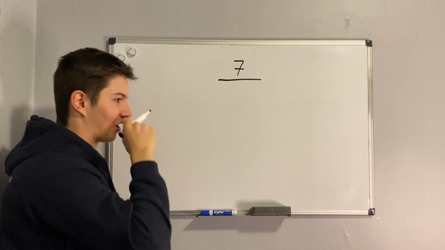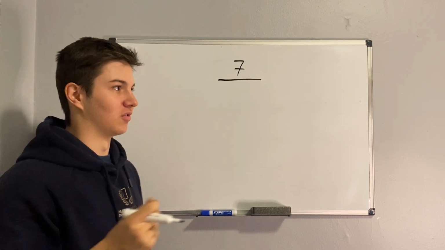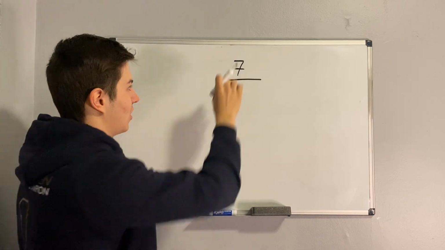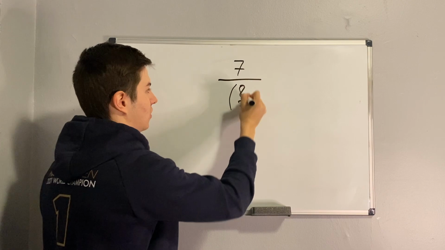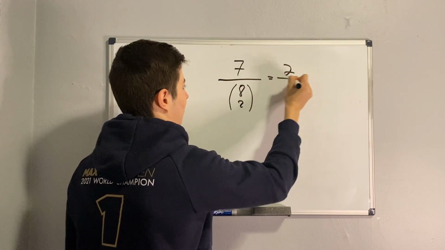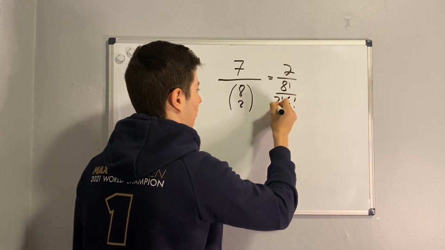And so we just have to think about how many different ways there are to pick 2 teams from 8 teams for each of these 7 matches. So this would be 7 divided by 8 choose 2, which is 8 factorial divided by 2 factorial times 6 factorial.